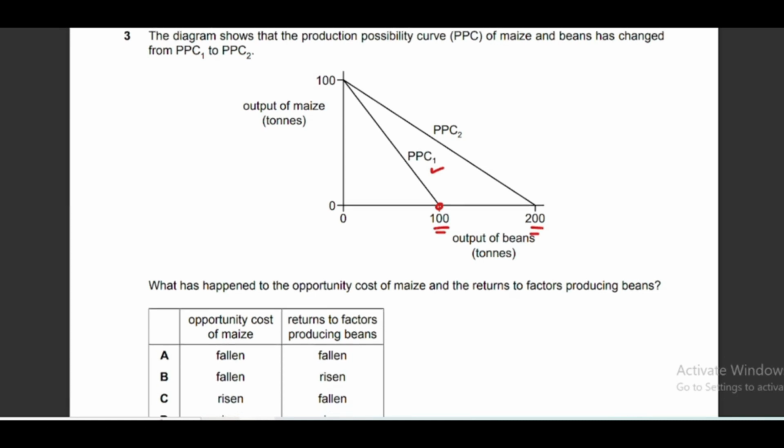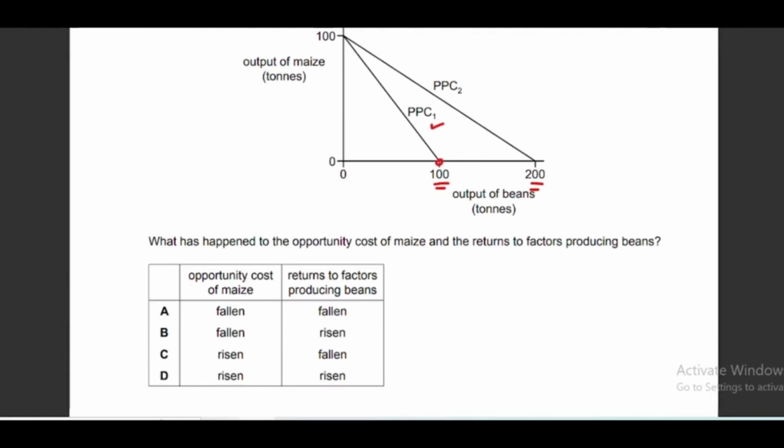The question says, what has happened to the opportunity cost of maize and the returns of factors producing beans? We can clearly see that the return of beans has increased from 100 to 200. So it is clear that the return of factors producing beans has risen. So options B and D can be correct, and you can cross out these two options. Opportunity cost will definitely rise, so option D is the correct answer. We will cross out option B as well, and all other options are also incorrect.